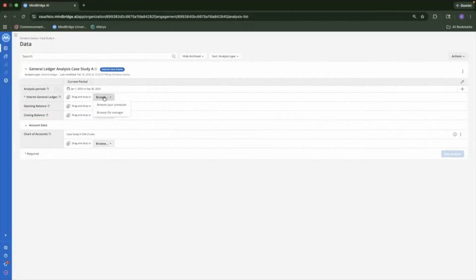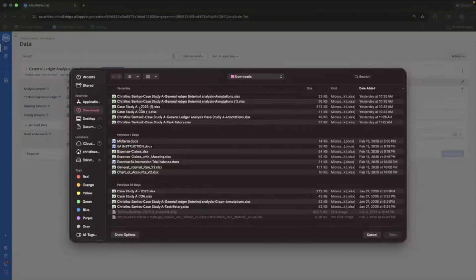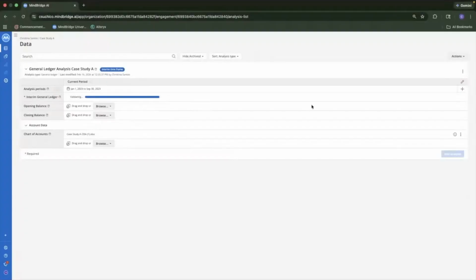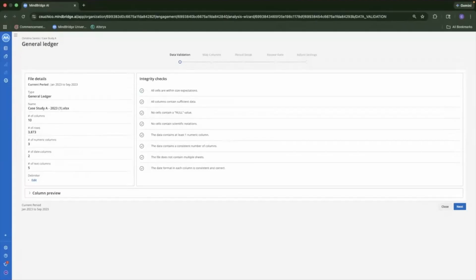And now we're doing the general ledger. Also going through data validation, mapping, the period setup. And then we're going to review the data and do some adjusting setting.